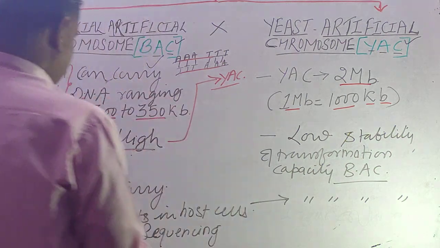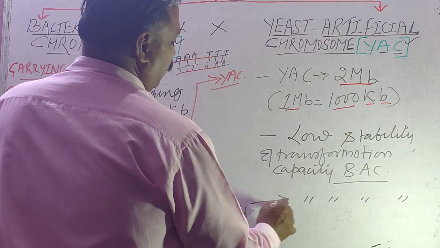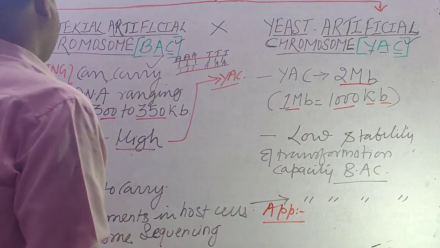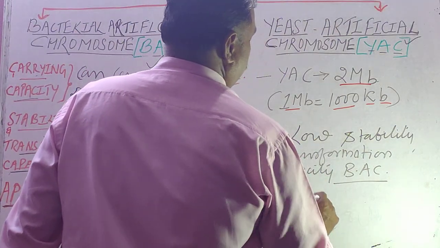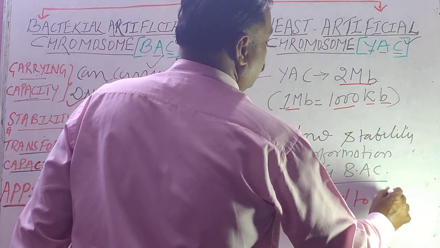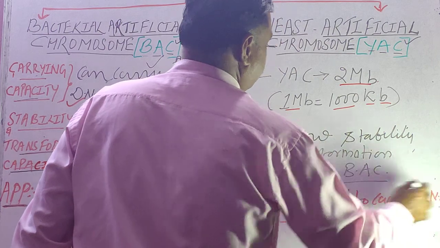And the third factor is application, student. The first application is the same because these are vectors, so used to carry DNA fragment in the host cell for cloning.